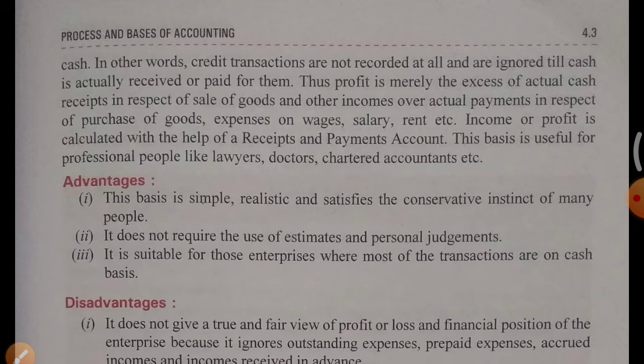Income or profit is calculated with the help of the receipt and payment account. Receipt and payment account is a type of account which includes all the receipts and all the payments. Debit side is receipts, credit side is payments. This basis is useful for professional people like lawyers, doctors, chartered accountants, etc. Means the cash basis of accounting is suitable for professionals like doctors and lawyers, because there are no credit transactions for these persons. They do all transactions in cash, so easily they can do their accounting on cash basis.